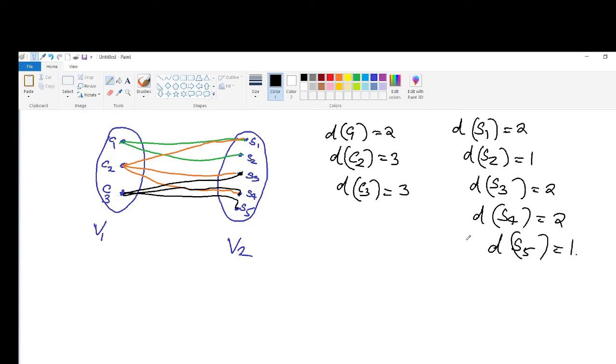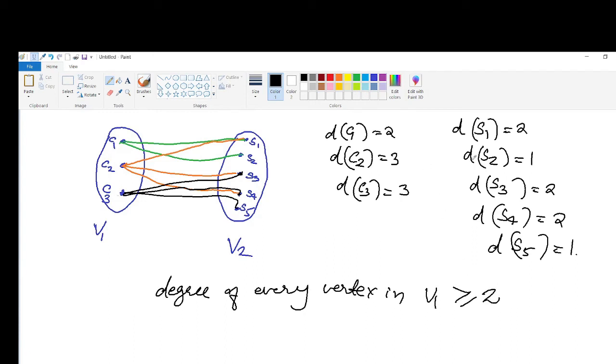So degree of every vertex in V1 is greater than or equal to 2, that is at least 2, and that is greater than or equal to degree of every vertex in V2.